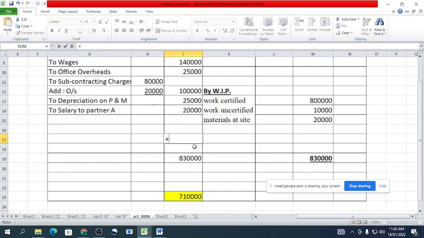So we calculate the notional profit: 8,30,000 minus 7,10,000, which is 1,20,000 notional profit. That notional profit we will distribute between the P&L account and the reserve account.